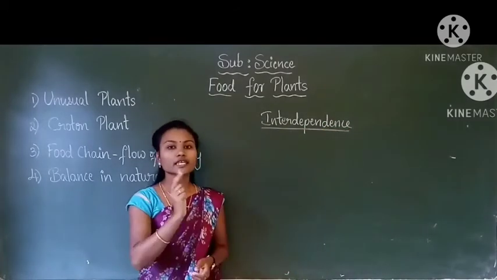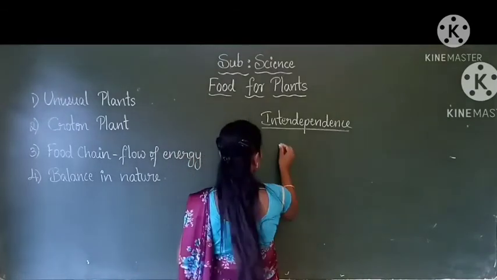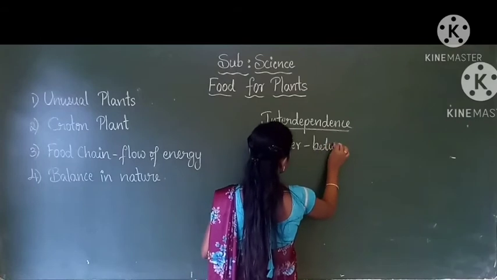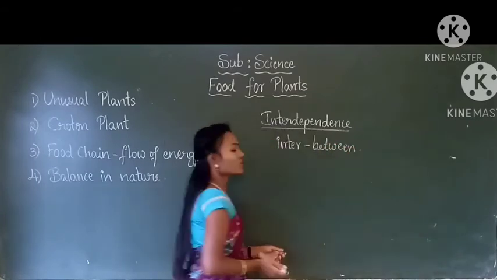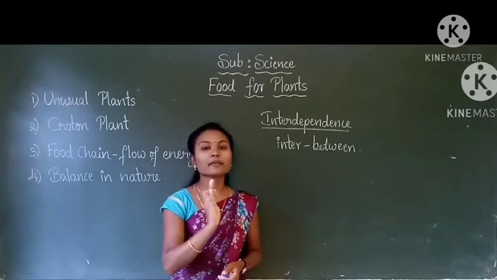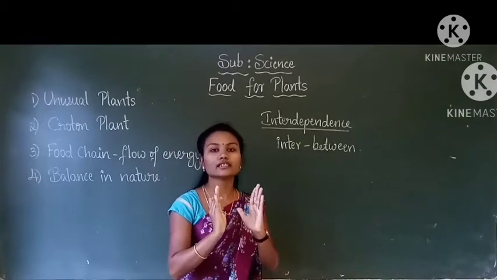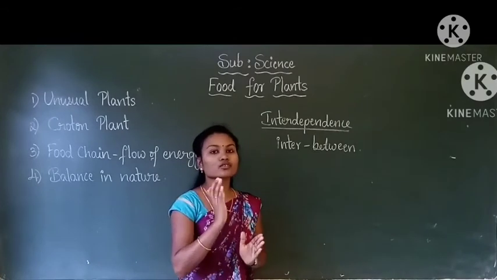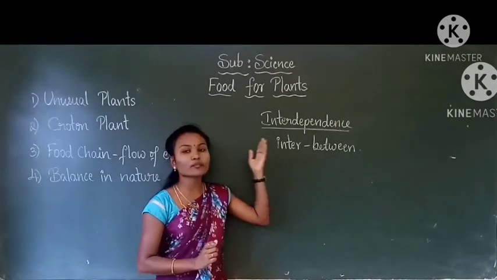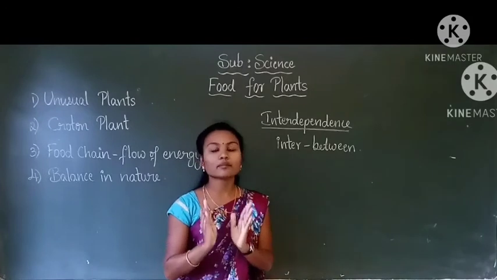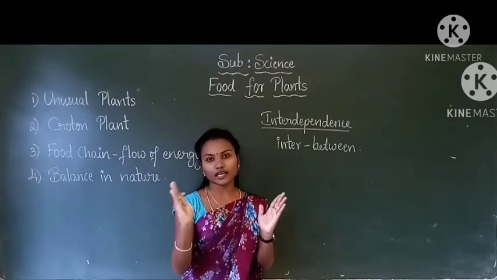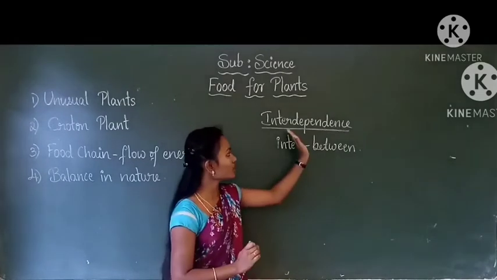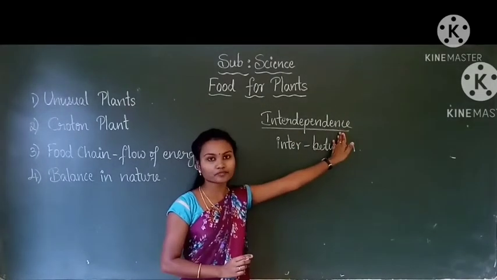Interdependence. Here inter means between. So interdependence is the dependence between things. Since here we are talking about plants and animals, it is the dependence between plants and animals. The dependence between plants and animals is called interdependence.